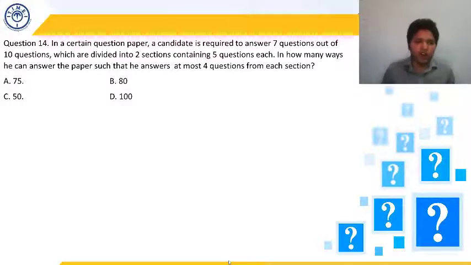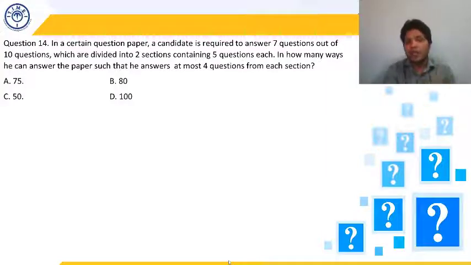So, question number 14 says, in a certain question paper, a candidate is required to answer 7 questions out of 10 questions. So, total number of questions here is 10, out of which the candidate has to answer 7 questions. And these 10 questions are divided into two sections containing 5 questions each. So section A and section B, and in both the sections 5 questions were there.